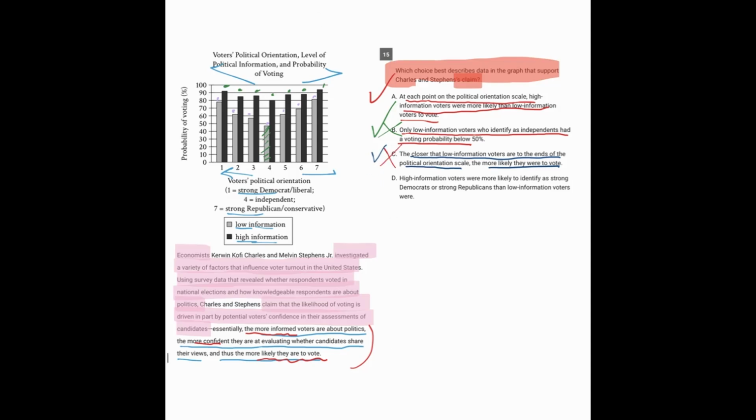And now going to answer choice D, high information voters were more likely to identify as strong Democrats or strong Republicans than low information voters were. We can get rid of that answer because it's not talking about their likelihood of voting, so that one is out, and the answer here is A.